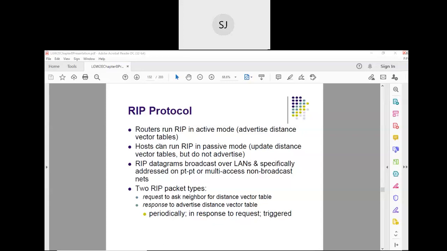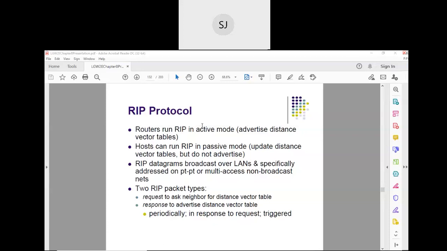That is why hosts are passive in nature: they don't have any advertisement. They cannot claim to be connected to many networks, because a host is always connected to only one router. They have nothing to advertise, so they are in a passive mode.